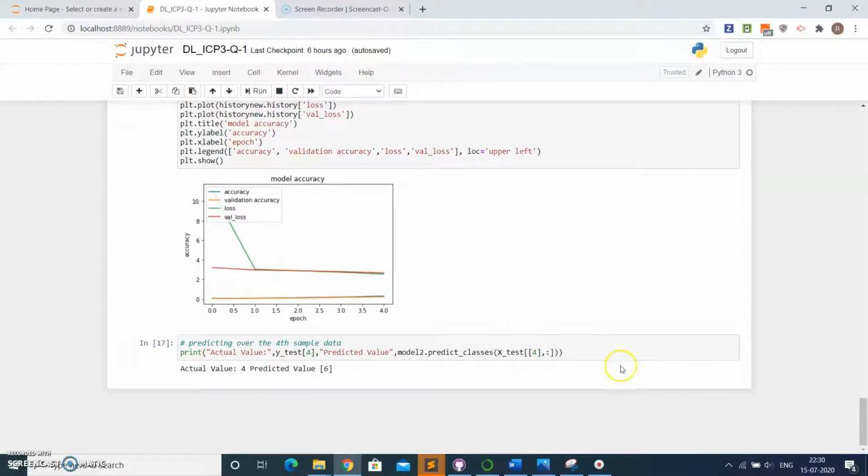Coming to the prediction, we are predicting over the fourth sample data. We take the actual value, that is y test of 4, and the model dot predict classes of x test of 4 to identify the predicted value. So the actual value is 4, and the predicted value is 6 from the analysis. And thank you.